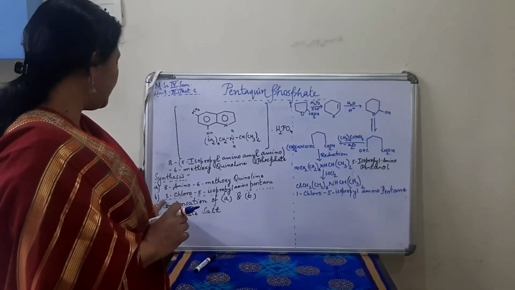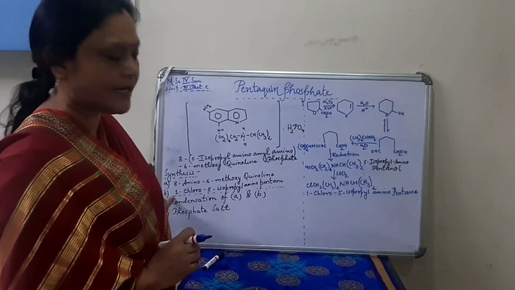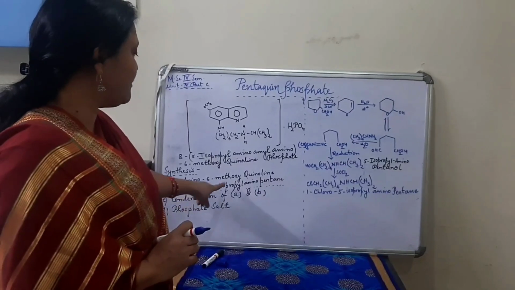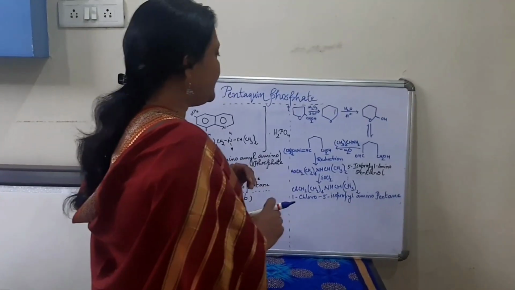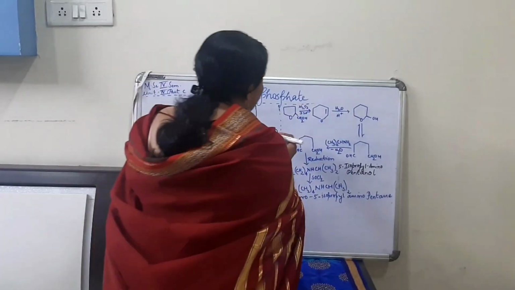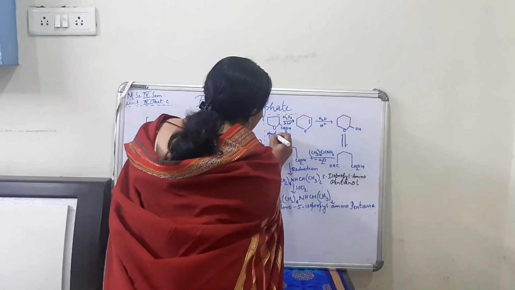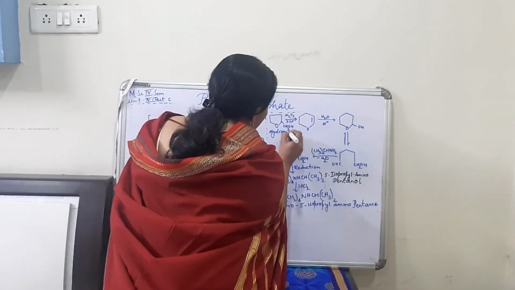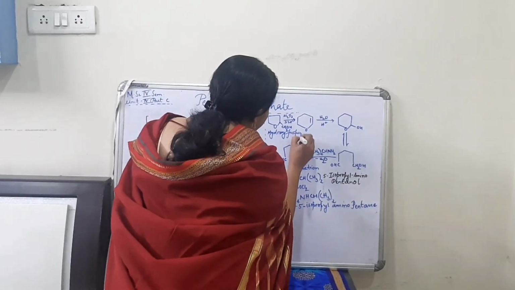Now we start with the second step, that is to synthesize the side chain 1-chloro-5-isopropyl amino pentane. For that, the side chain here is hydroxy methyl tetrahydrofuran.